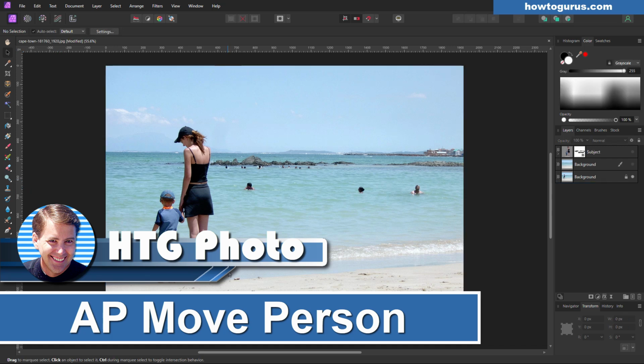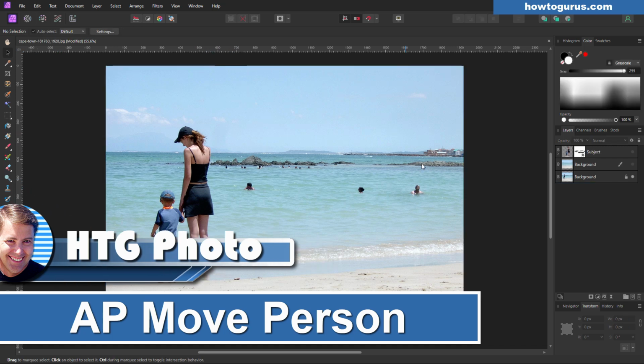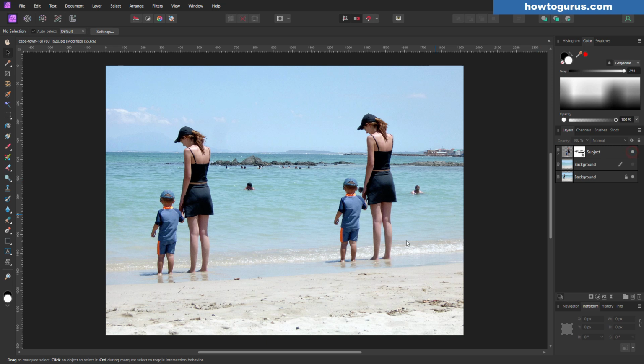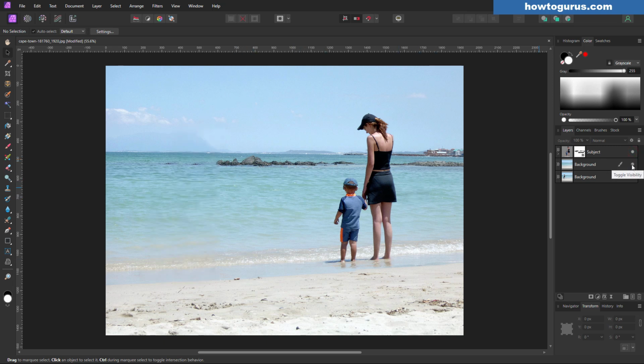Hi, George here. In this video, we'll take these people over here and move them over here to the right-hand side, place them right over here like that, and then clean out the background just like that. Easy to do here using just a selection tool and also the clone stamp tool.